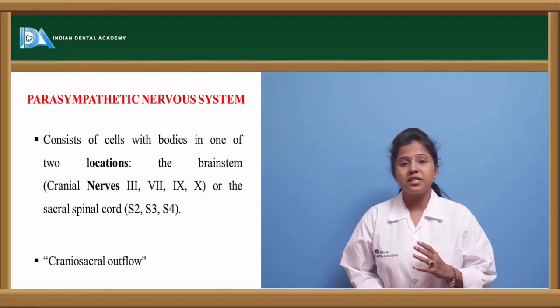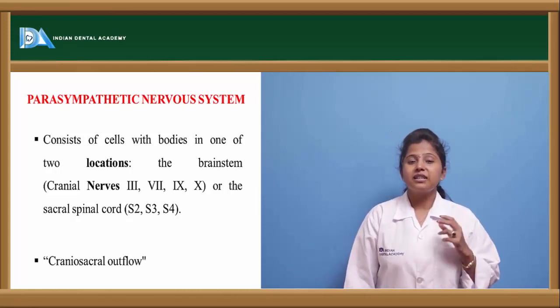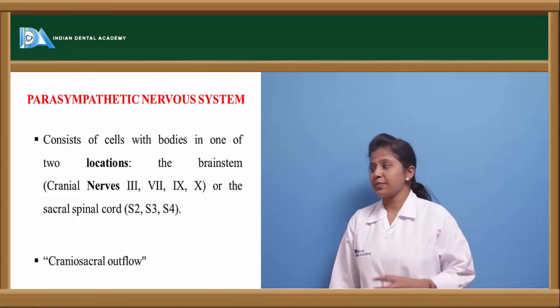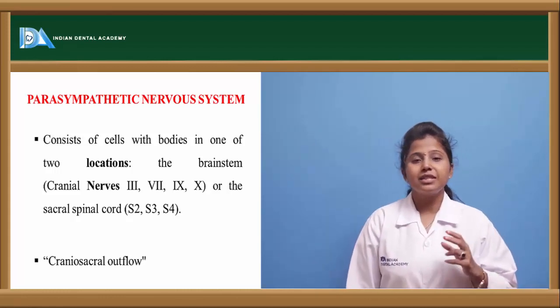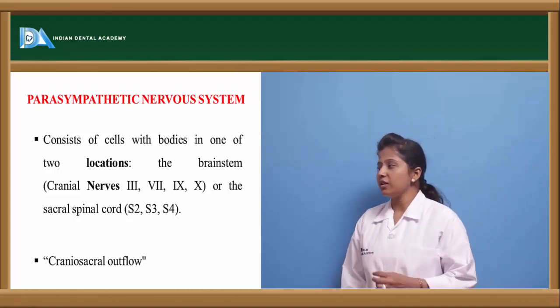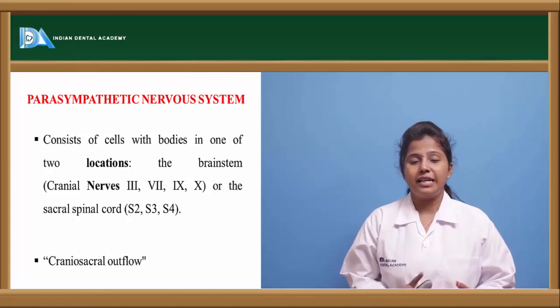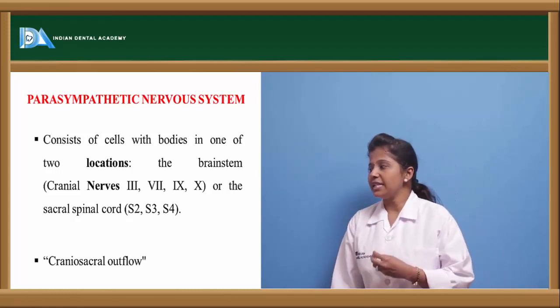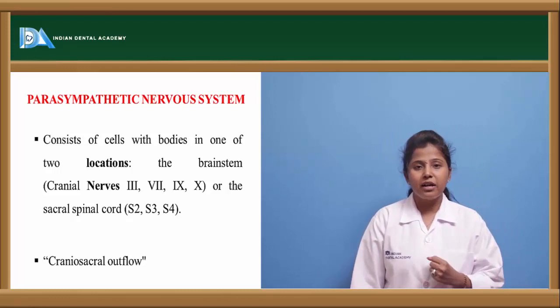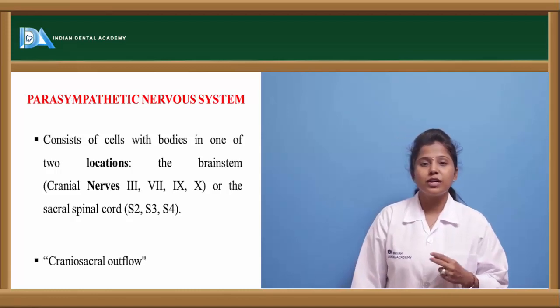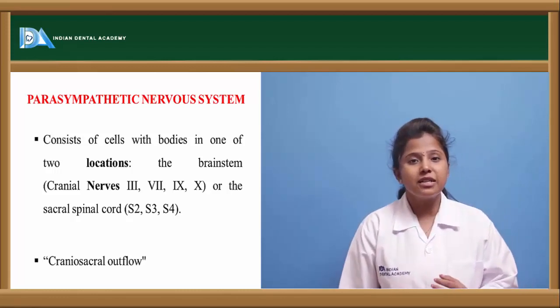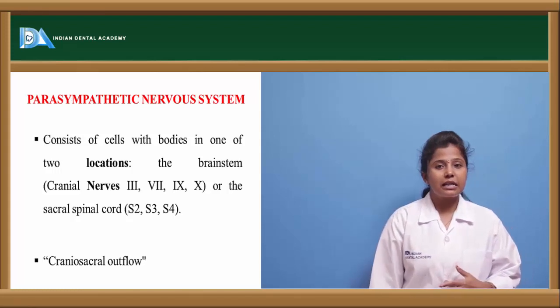So this parasympathetic nervous system is present in the cranial as well as the sacral region of the spinal cord. In the cranial region, it emerges out of the cranial nerves 3, 7, 9 and 10, and in the sacral segment of the spinal cord, it emerges out of S2, S3 and S4. So that is the reason it is called craniosacral outflow.